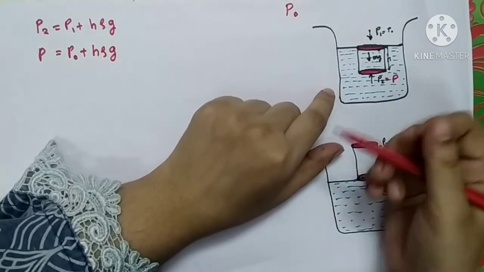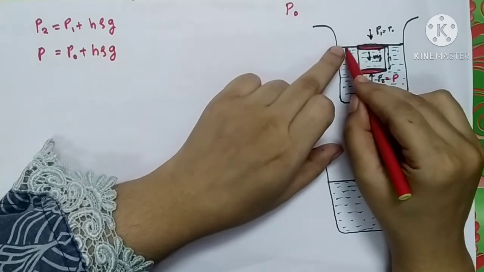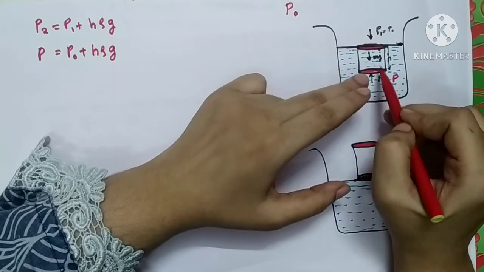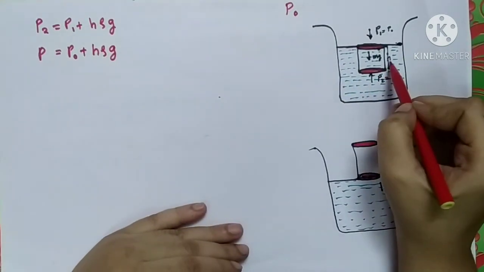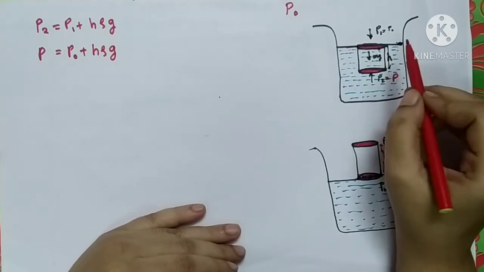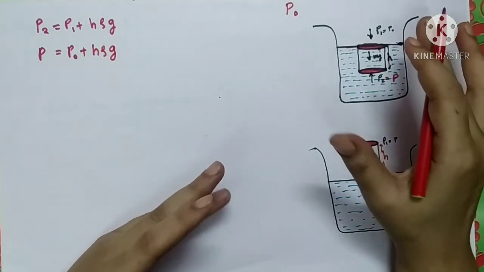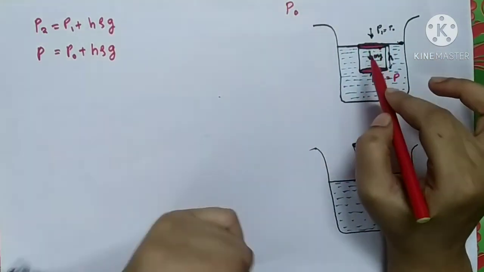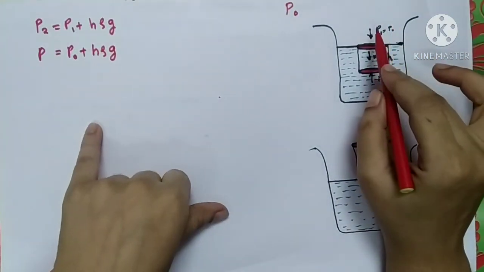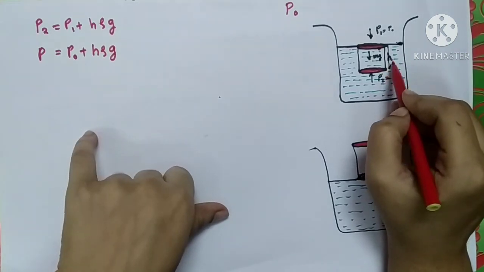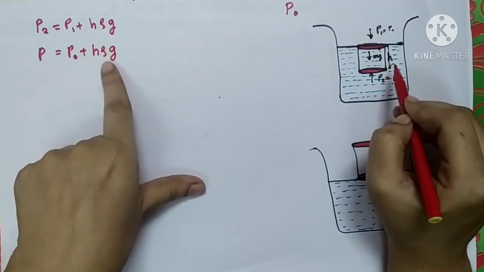This means when you are inside a liquid, suppose this is the sea level and you are standing below the sea level at a certain height h. The total pressure acting on you includes atmospheric pressure, obviously, along with the pressure due to the liquid column, which is H rho g.